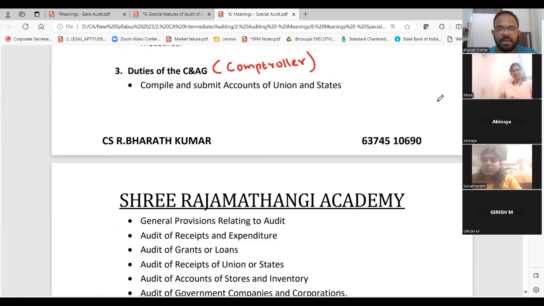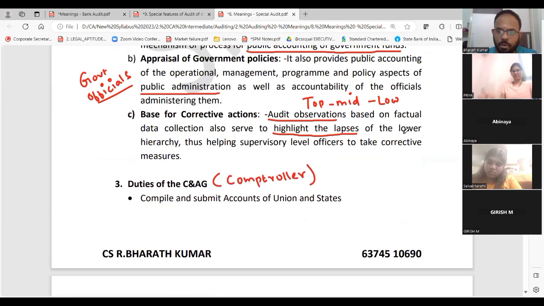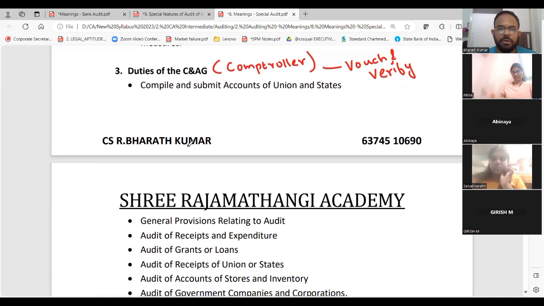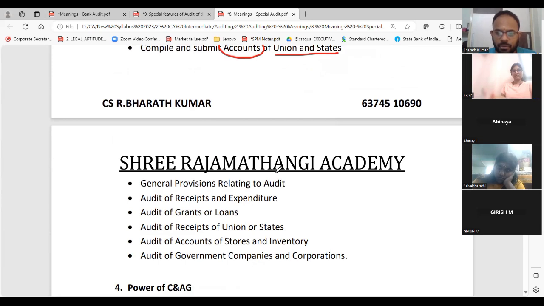Okay. Next, duties of C and AG. Based on this only, we will do more like vouching and verification. Vouch and verify all this. This and all is your duties of C and AG. Who is C and AG? I told you controller, correct? Not controller. What and all he will do? Compile and submit accounts of union and states. So first accounting he will do. Then audit he will do.